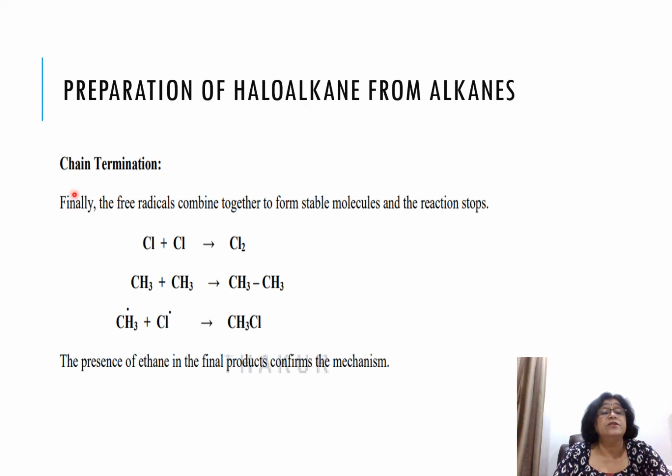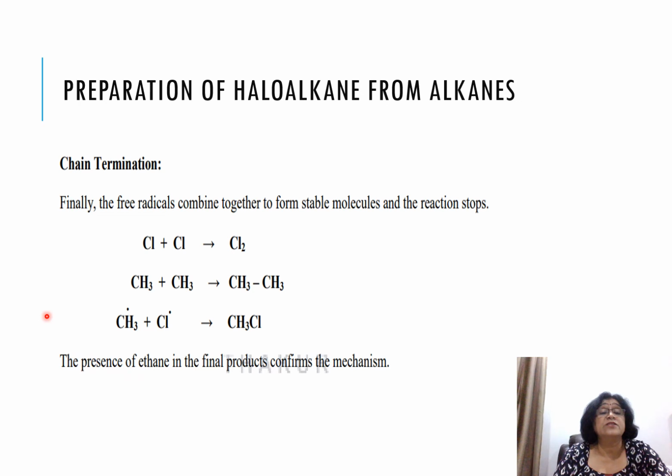The third step here is chain termination. So in this, when the free radicals combine amongst themselves and form a stable molecule, then the reaction stops. Like here you see, if chlorine free radicals combine to form chlorine gas, the reaction will stop. Or if methyl free radicals combine, they will form ethane. And if methyl free radical and chlorine free radical combine, they form methyl chloride. So this presence of ethane confirms the mechanism.